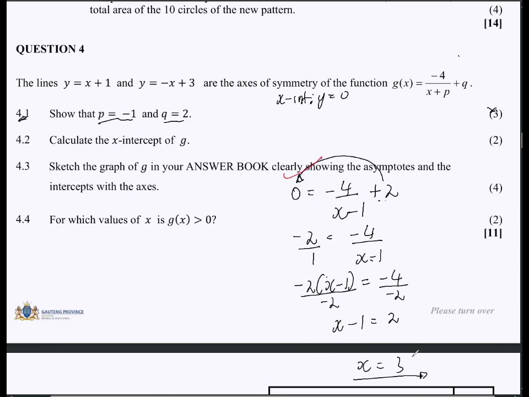And then having to calculate your x-intercept. 3. So 2 marks for that. Now, 4.3 is now saying, sketch the graph of G in your answer book. We obviously don't have an answer book here, so I'm just going to sketch here.